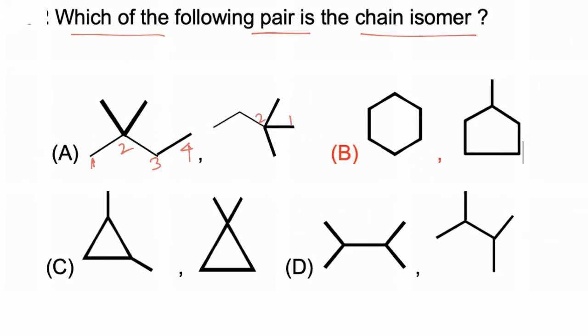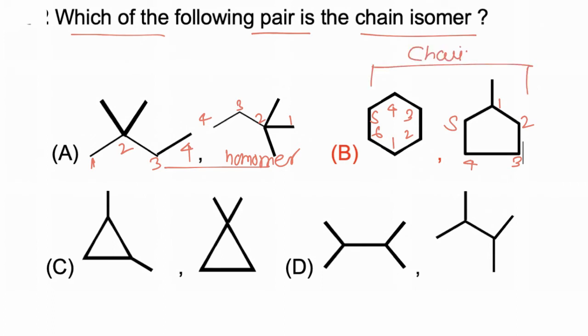In the second molecule, 1, 2, 3, 4, also 4 carbon atoms are present in the main chain. So these two molecules are identical, or homomers. Now if we take the second example, this molecule has 1, 2, 3, 4, 5 and 6 carbons, while this molecule has a total of 5 carbons in the main chain. So they have a different number of carbons in the main chain, so they are chain isomers.